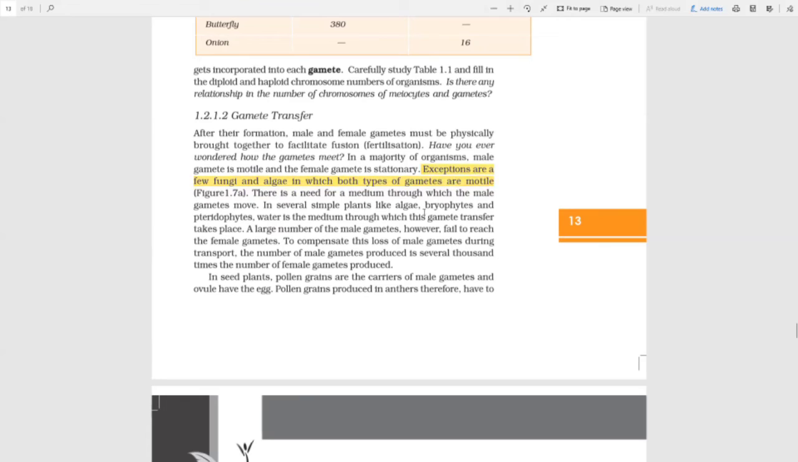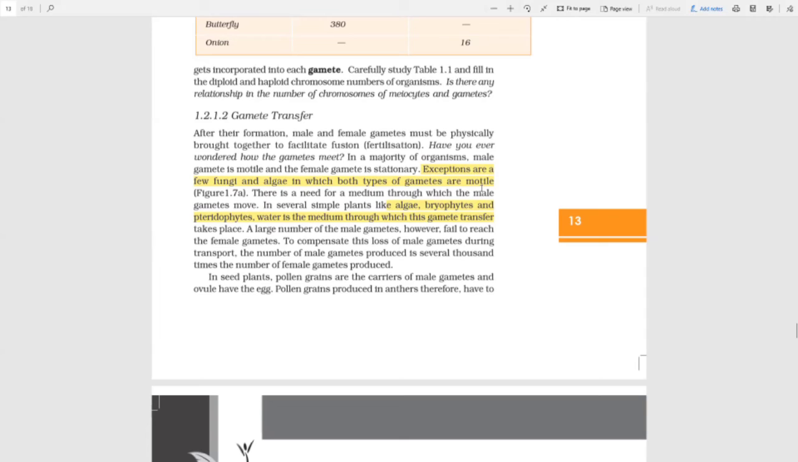There is a need for a medium through which the male gametes can move. Obviously we males have legs, our gametes don't. So they need a particular channel or some medium through which the male gametes can move. In several simple plants like algae, bryophytes, and pteridophytes, water is the medium through which gamete transfer happens. A large number of male gametes, however, fail to reach the female gametes.